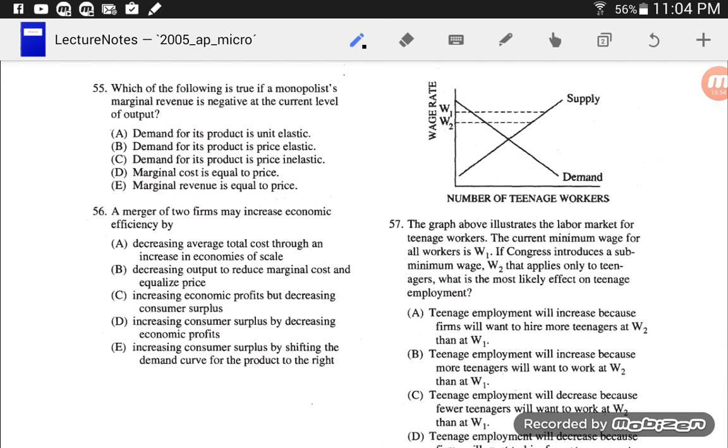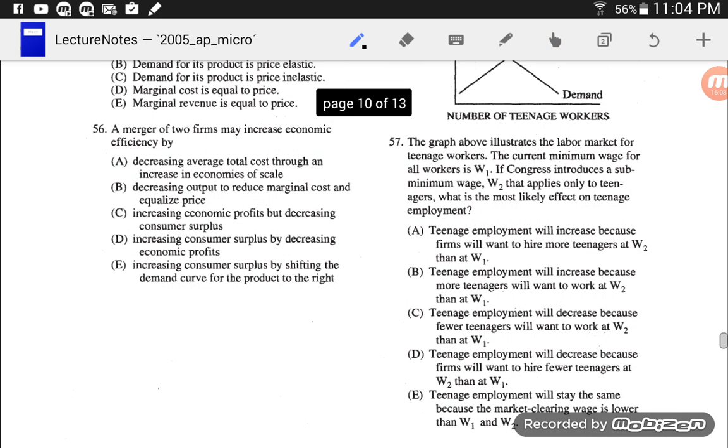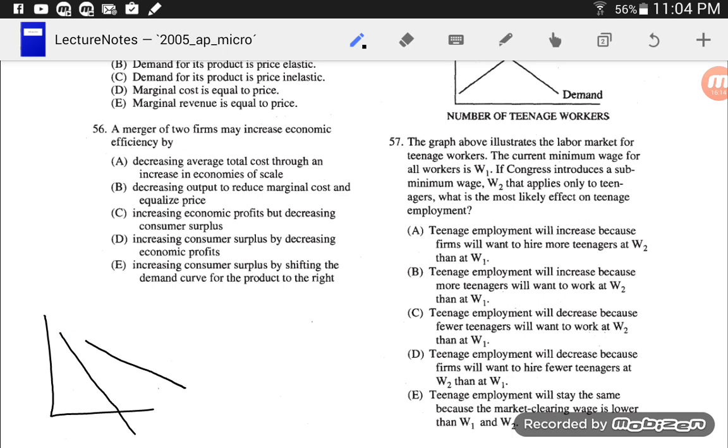Whew. Number 55. Which of the following is true if a monopolist's marginal revenue is negative at the current level of output? Ooh, I know this one. We actually talked about this in class today. We've got demand looking like this.